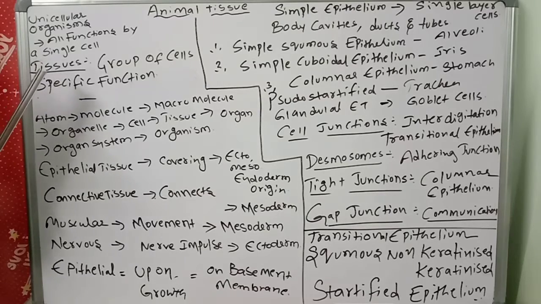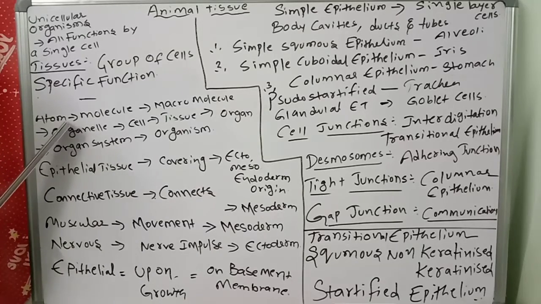But tissue means a group of similar cells along with intercellular substances performing a specific function in a well organized manner. That is called tissue. So in animals, how many types of tissues? Epithelial tissue, connective tissue, muscular tissue, nervous tissue. So how will they be arranged?